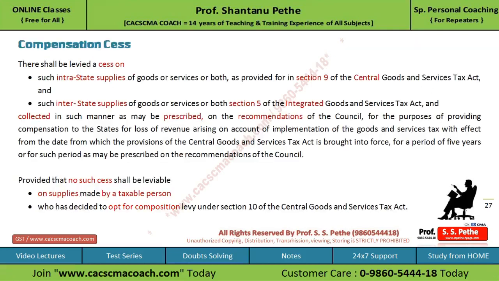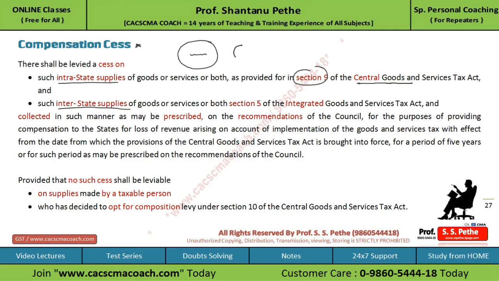Now let's see how the compensation cess will be levied under this act. So it says that the cess will be levied on the intrastate supply as well as on interstate supply. Intrastate supply means supply within the state. It will be levied as we levy the CGST as per section 9 of the Central Goods and Services Tax Act.